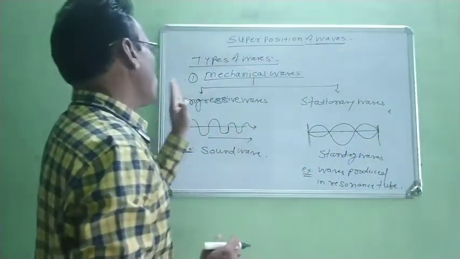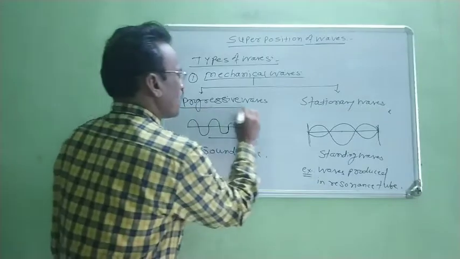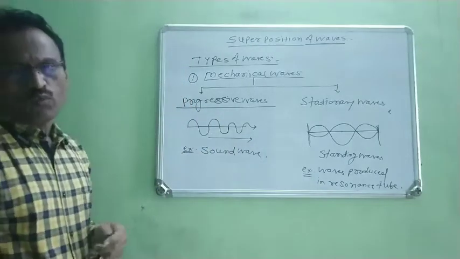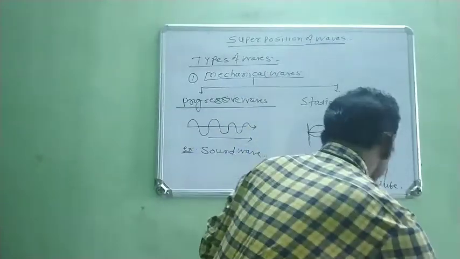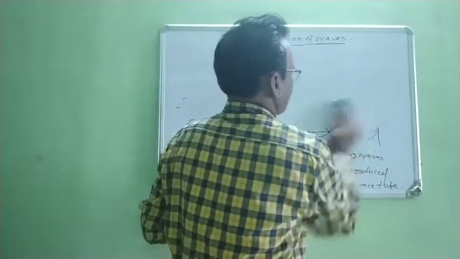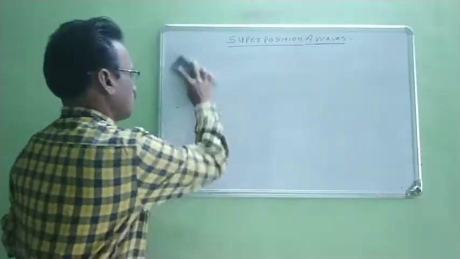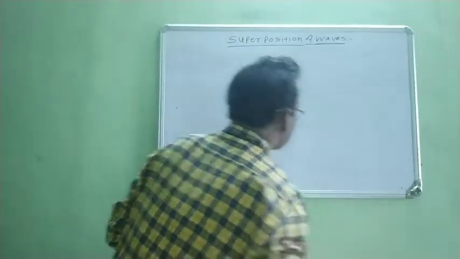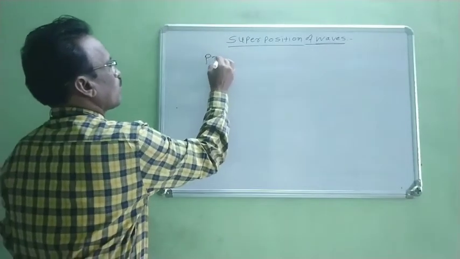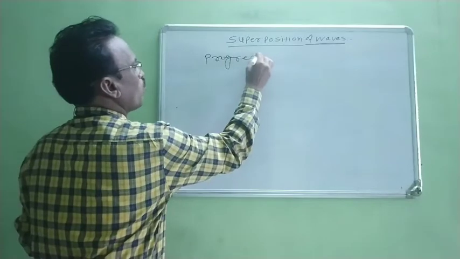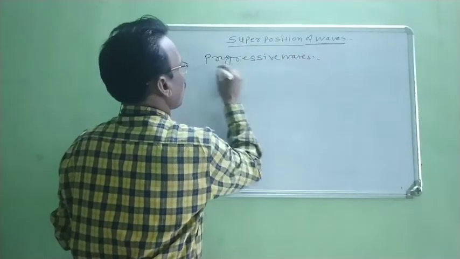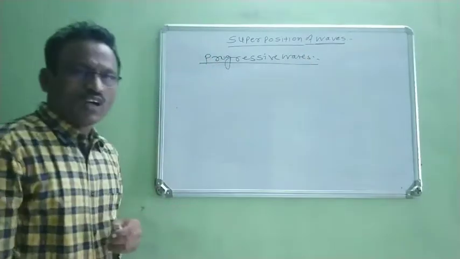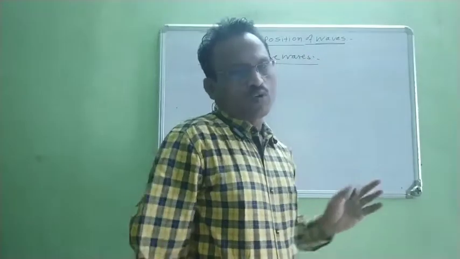Now, first we concentrate on the first type of wave, which is known as a progressive wave. All of you are well familiar with progressive waves.